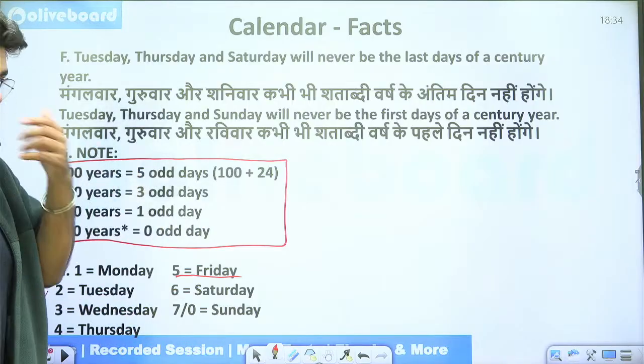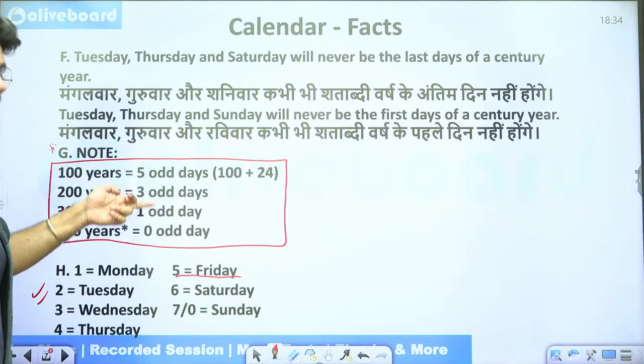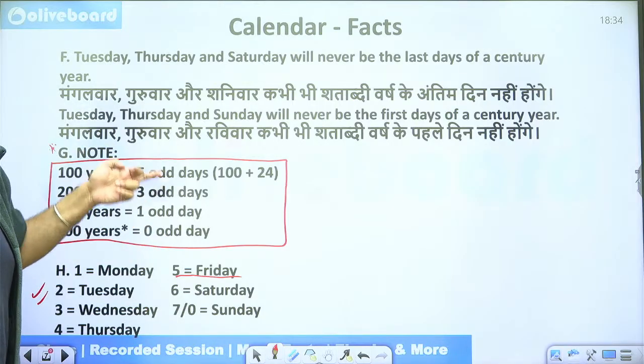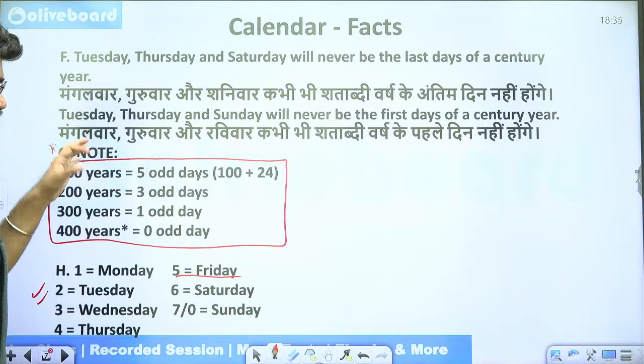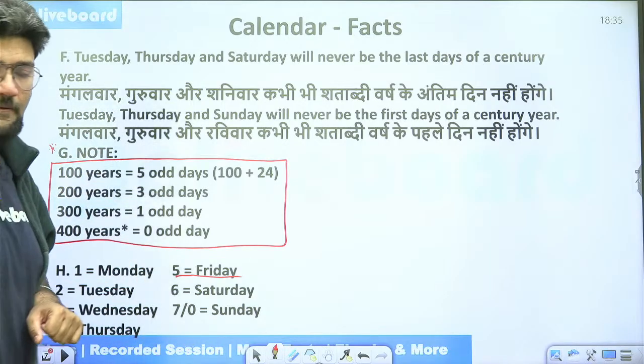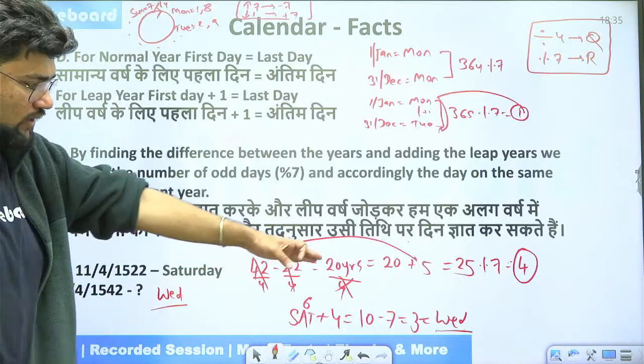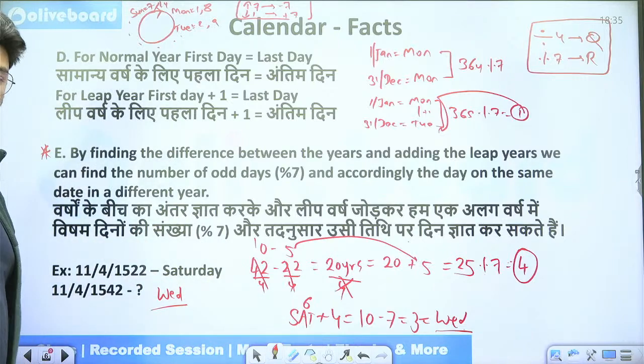So please remember it and recall it, reuse it as much as possible in your calculations so that it is there with you. Right? I have some more data to share with you, but before that, let's understand why this happens. Here they are saying that 100 years, 200 years, 300 years, 400 years, these are numbers of odd days. Now, whatever calculation you saw here, for 20 years we found that we have 4 odd days to consider.